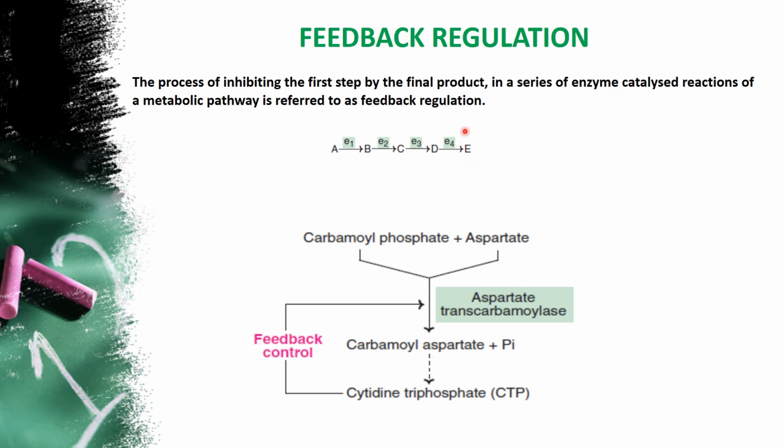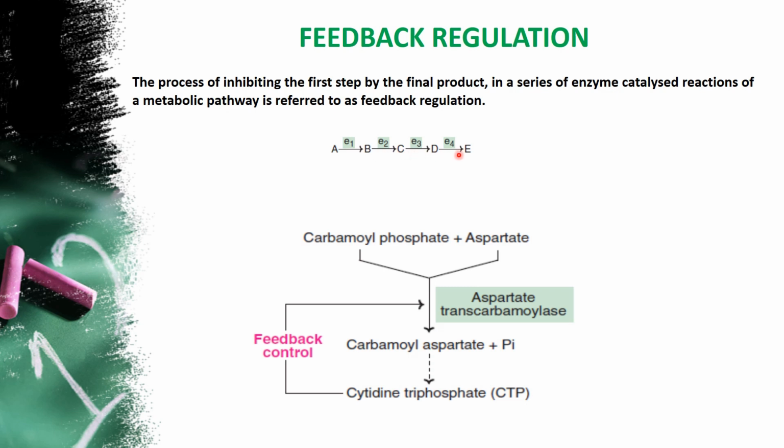Whenever the pyruvate production is enough or sufficient in a system, what happens? The product itself will go and stop the reaction. How it stops the reaction is that this product will bind to a site in the enzyme and inhibit the first step of the reaction. For example, here you can see enzyme 1, enzyme 2, enzyme 3, enzyme 4.